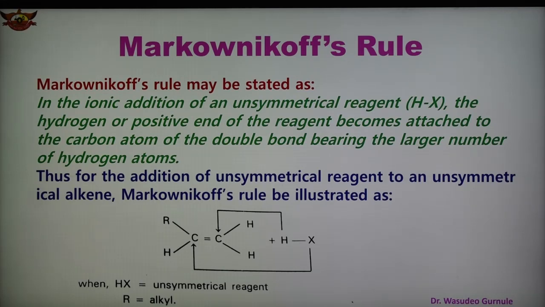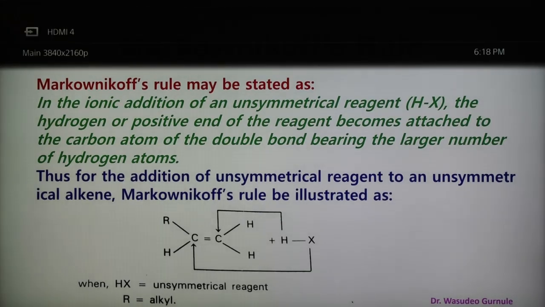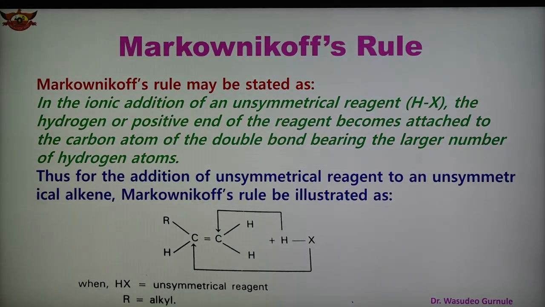So what is the statement? When hydrogen halide is added to the unsymmetrical alkene, then the positive part or positive end of the reagent attaches to the carbon of the double bond which contains the large number of hydrogen atoms. So here it is shown.